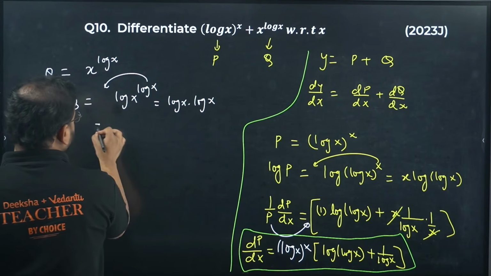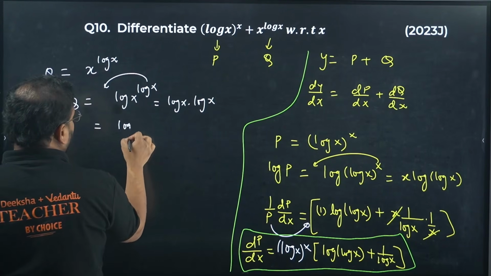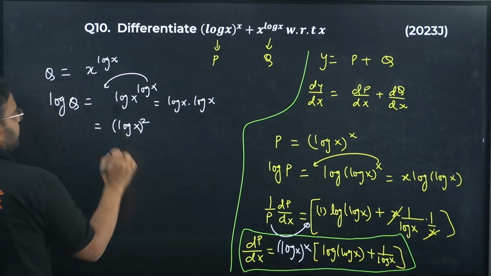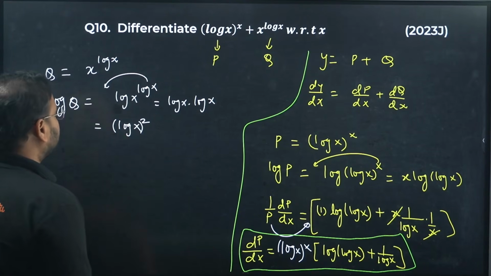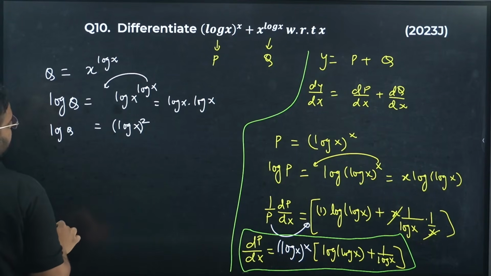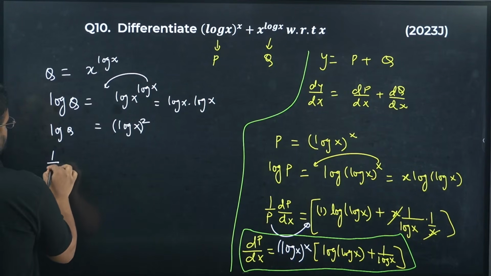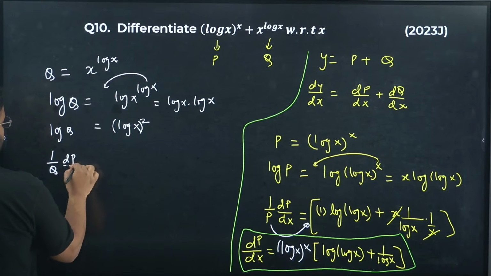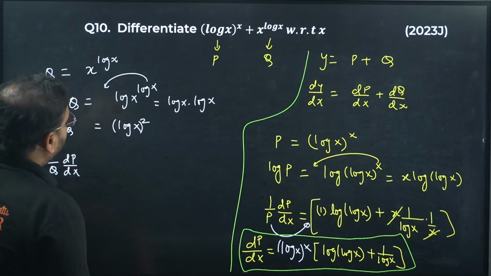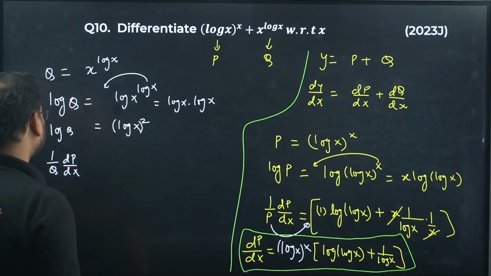This becomes log x square. Now differentiate, right? So you get 1 by q dq by dx, right? Okay, correct.